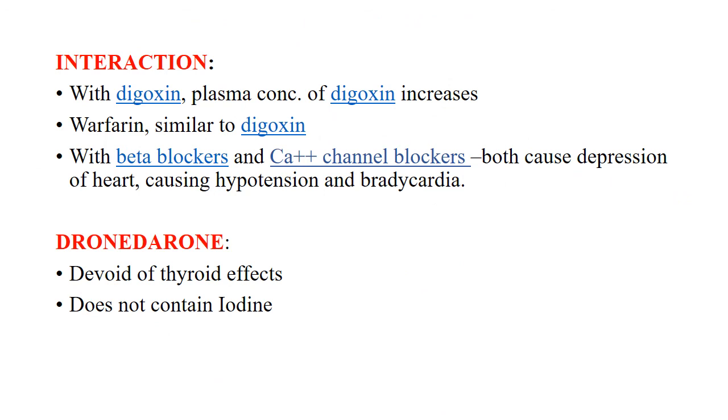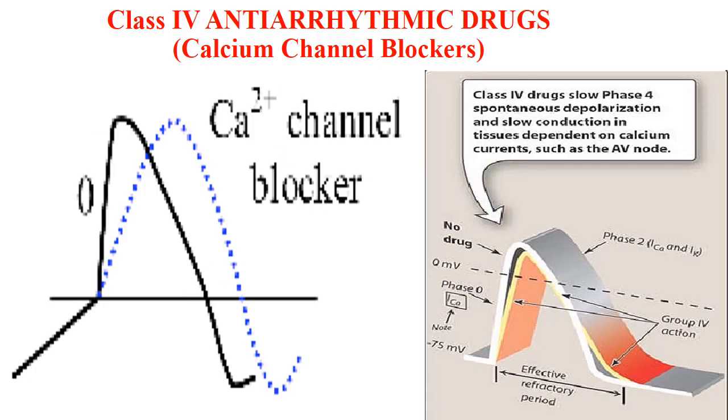Now the interactions of amiodarone: with digoxin, it increases the plasma concentration of digoxin. With warfarin, it also increases the plasma concentration of warfarin. With beta blockers and calcium channel blockers, both cause depression of the heart, causing hypotension and bradycardia. Dronedarone, the next drug of this class, is devoid of thyroid effects because it does not contain iodine.